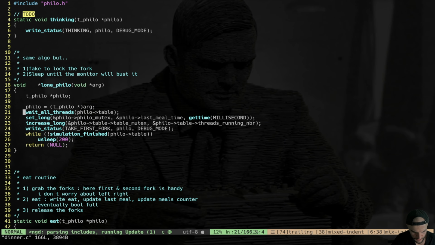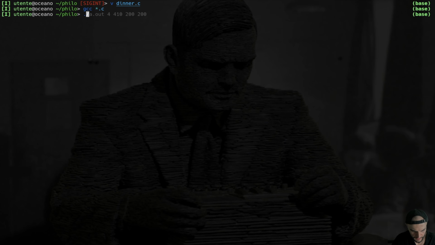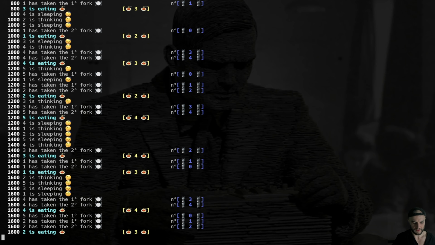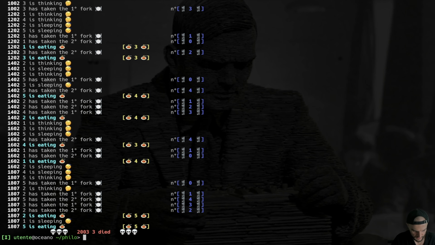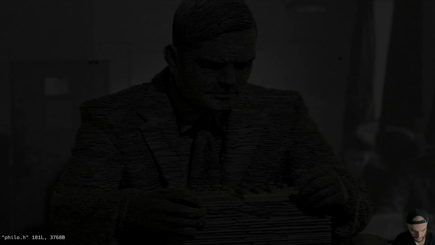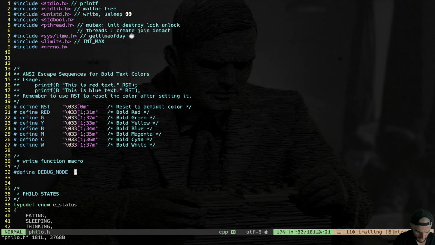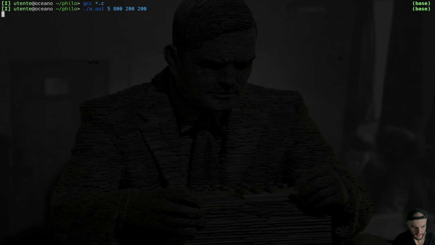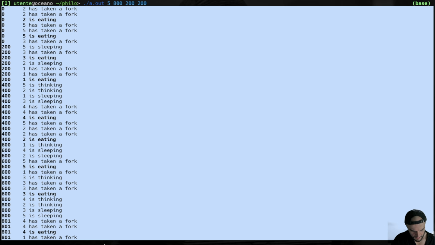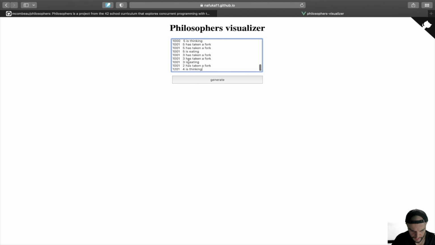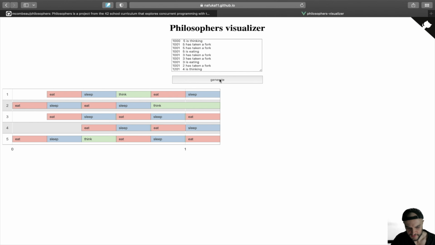The thing I want to show you is that when we have an odd number of philosophers, like for example 5, here the system should keep running indefinitely, but sometimes it cannot run. And now I will show you the reason. First of all, let's go to phil.h and change the debug mode to 0. I'm going to compile again and launch. So we're going to get a normal output. And as you can see, I'm going to copy this and put it in this marvelous website, Philosophers Visualizer, that is going to show you exactly what is going on.